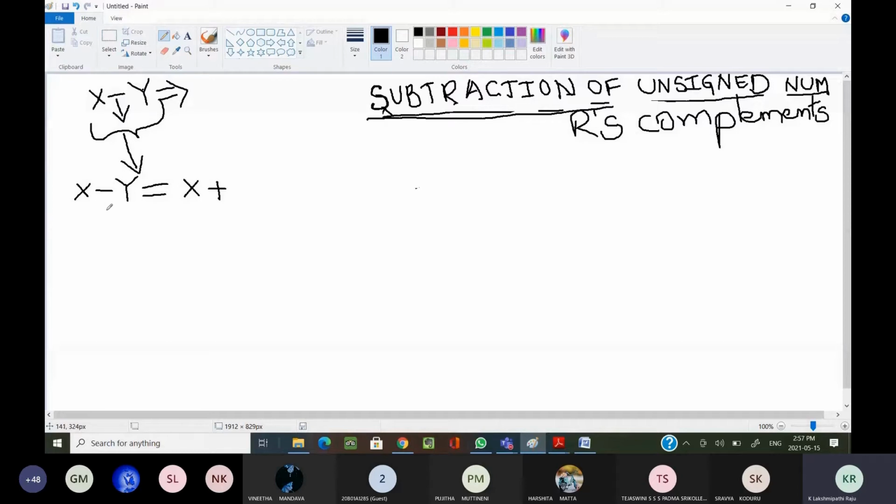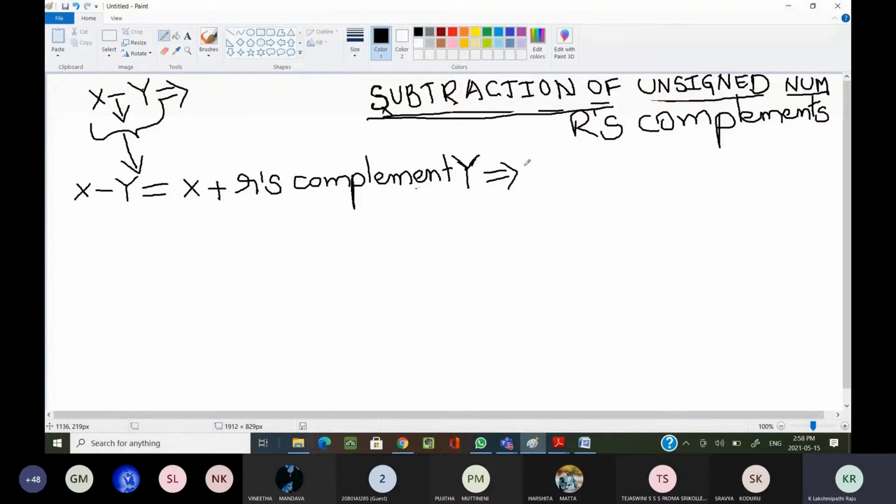Now here I am using r's complement subtraction. I am achieving this X minus Y operation by performing X plus r's complement of Y. If you are performing X plus r's complement of Y, then you are getting some result or not?